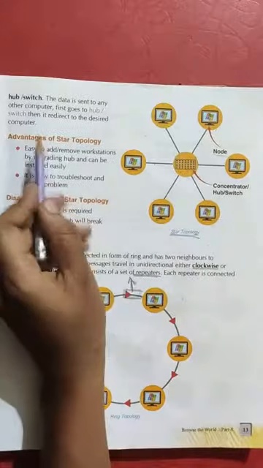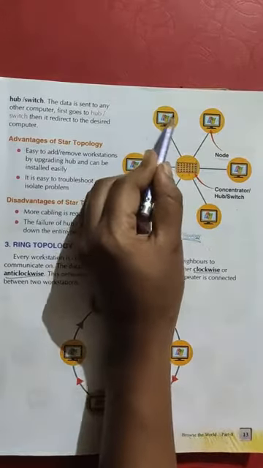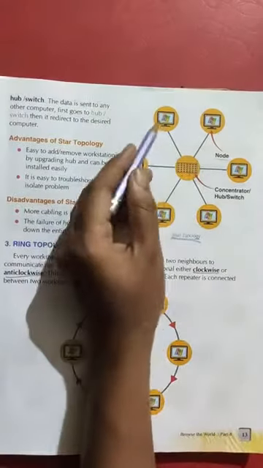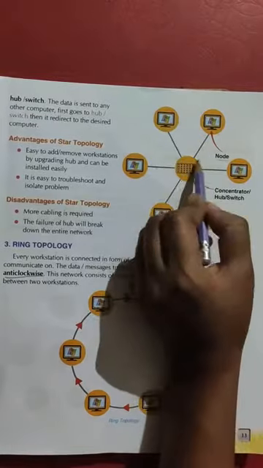Now the advantages of star topology: it is easy to add or remove a workstation. A node is also called a workstation, so we can easily add or remove workstations. There is no problem. It is easy to install and easy to troubleshoot. If one node has any connection problem or network problem, we can remove it, so it is easy to troubleshoot and isolate the problem.